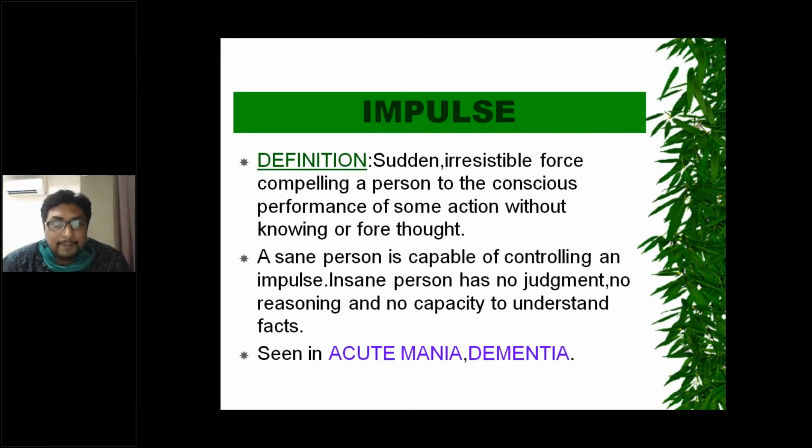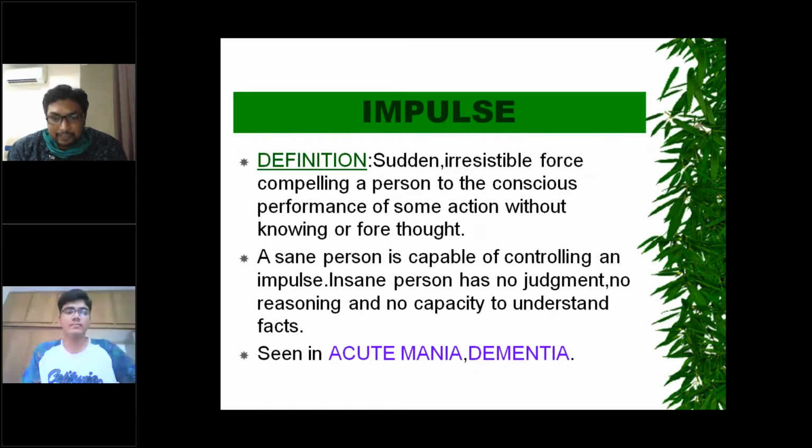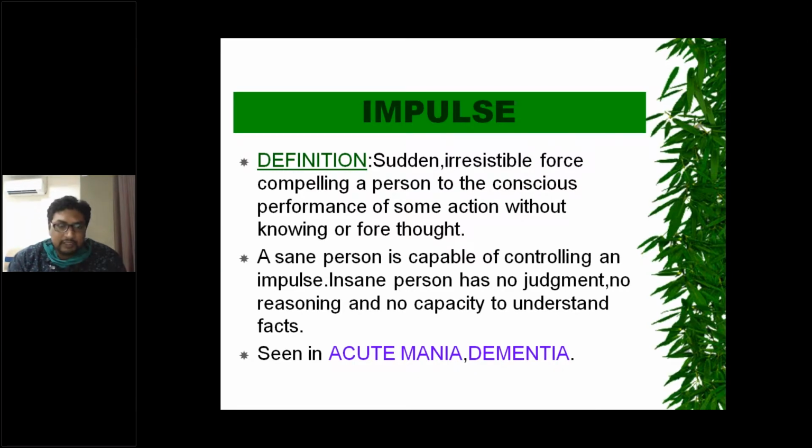What is an impulse? By definition, it is a sudden, irresistible force compelling a person to the conscious performance of some action without knowing or forethought. So he doesn't know, but suddenly he feels the need to do some task, without his own will. That is known as impulse.